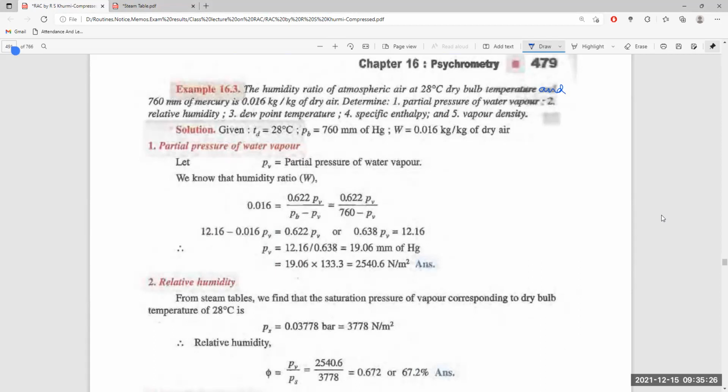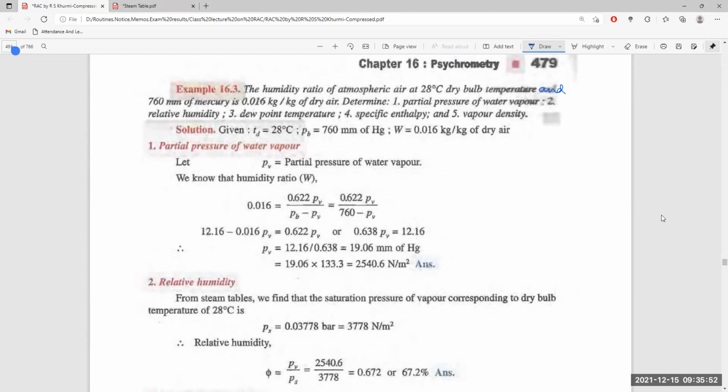Therefore, find the partial pressure of water vapor, relative humidity, dew point temperature, specific enthalpy, and vapor density. The dry bulb temperature is given as 28 degrees, the barometric pressure is given as 760, and the humidity ratio is given as 0.016 kg.